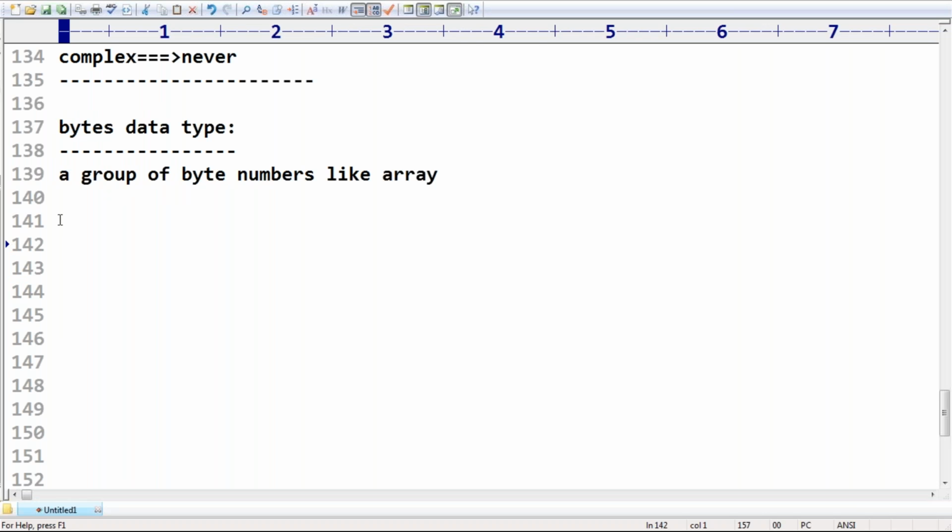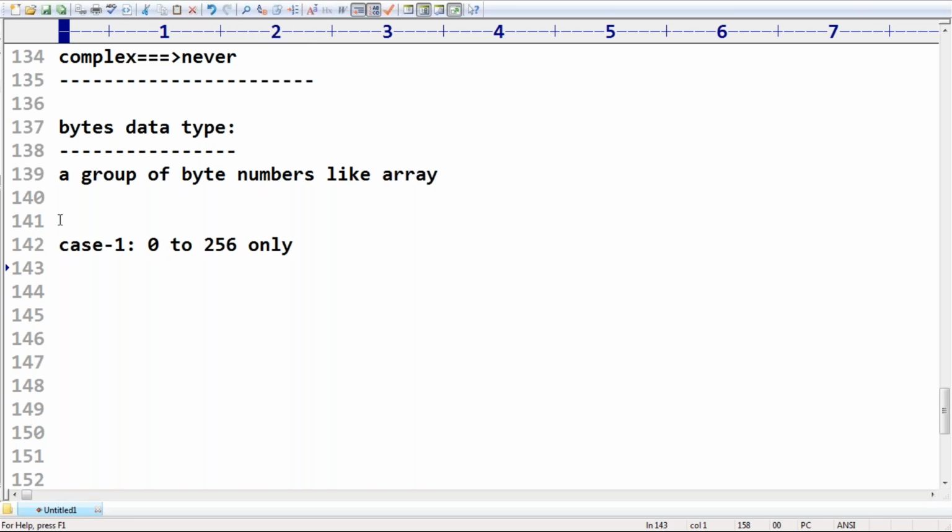Now, what is the next thing to discuss about the bytes type? There are 2 important points. What is point 1? In the bytes type, the only allowed values are 0 to 256 only. Remember that.